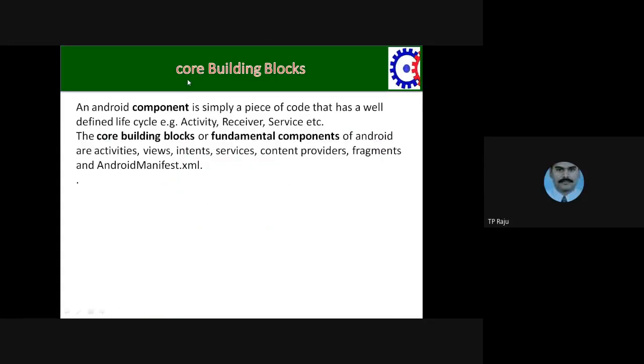Okay. In Android programming, today we are going to see what the building blocks in Android are. In Android, what does an Android component mean? It means a part of the software, a piece of the code, we can say simply.